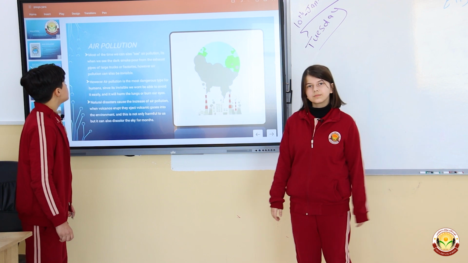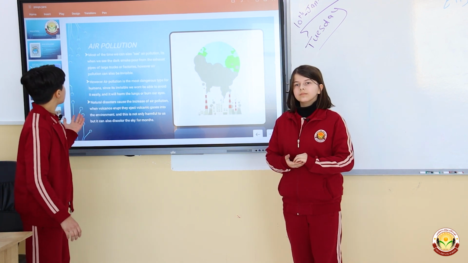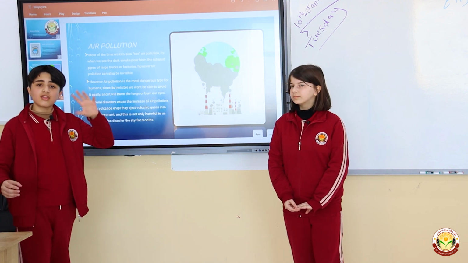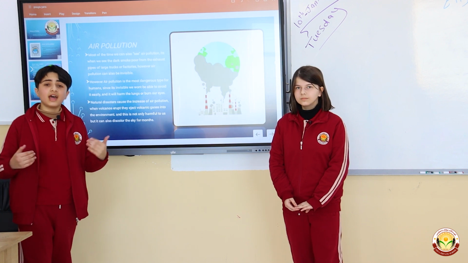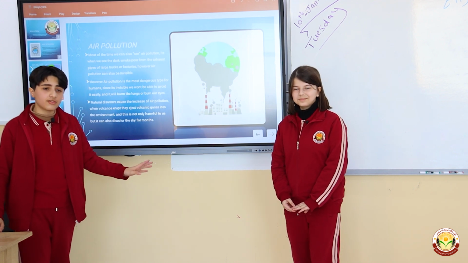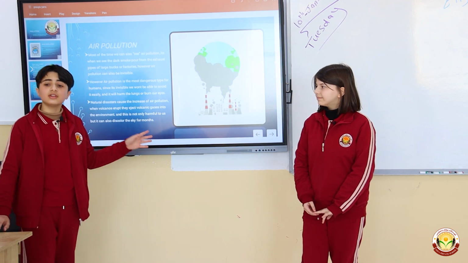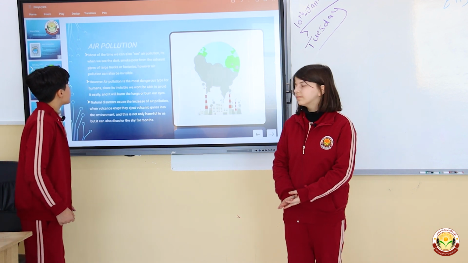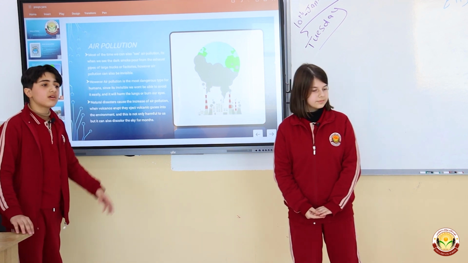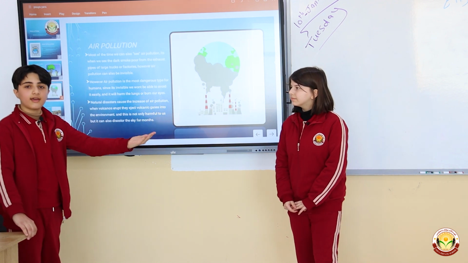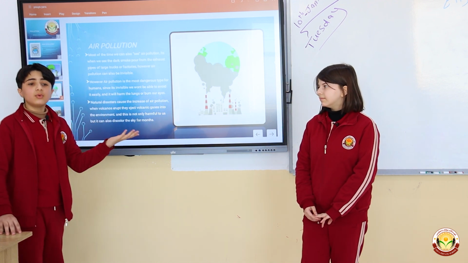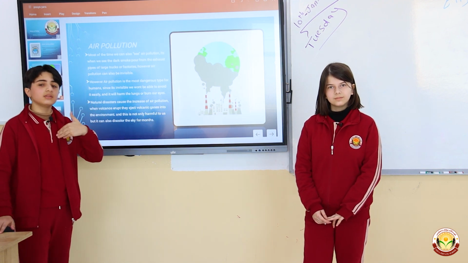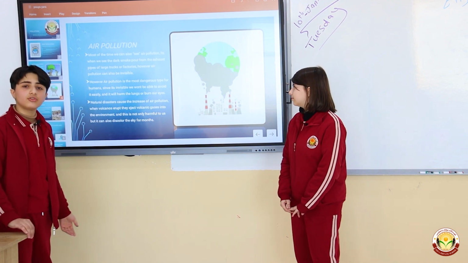Air pollution. Most of the time we can see pollution when we see the dark smoke that comes out from the factories when they work. This gas is very bad for the environment, and it can also harm our health too. Air pollution is the most dangerous type for humans, because when we breathe in, the polluted air can go into our lungs, and it will be very harmful for our health.